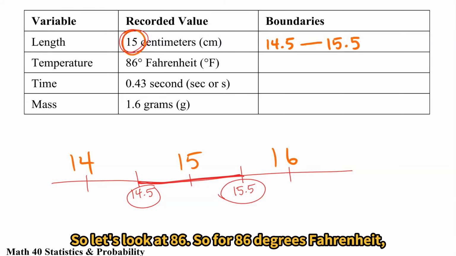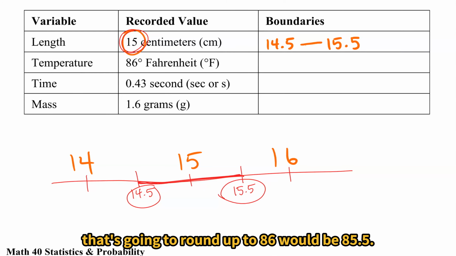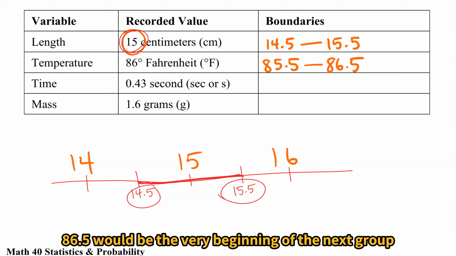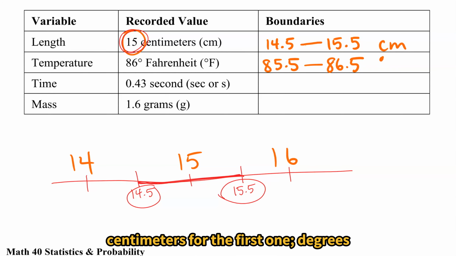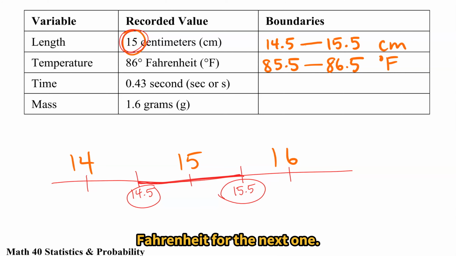So let's look at 86. So for 86 degrees Fahrenheit, the smallest number that's going to round up to 86 would be 85.5. And then just like when we did 15, 86.5 would be the very beginning of the next group that would round to 87 degrees. And we need some units on here, centimeters for the first one, degrees Fahrenheit for the next one.